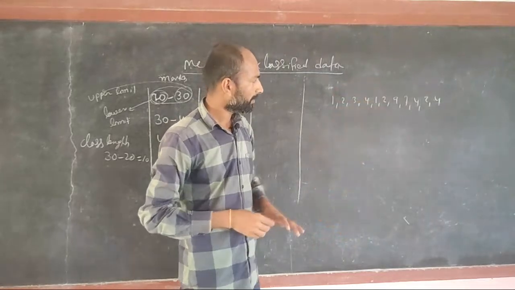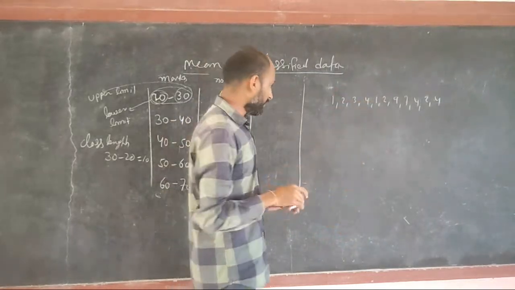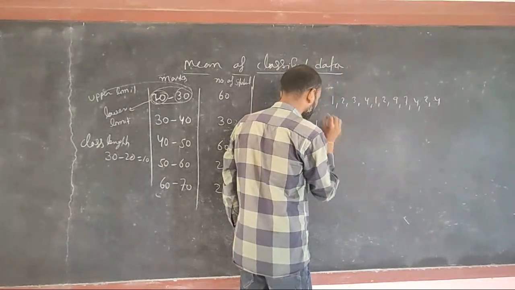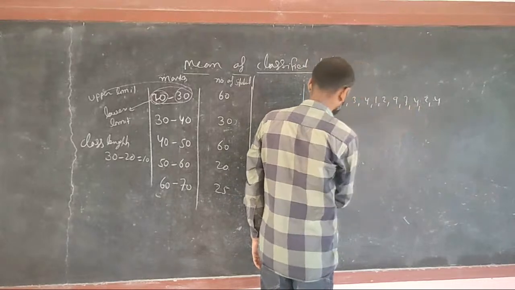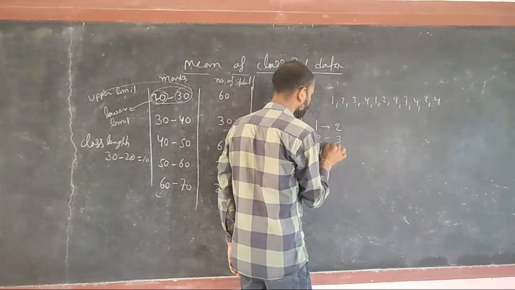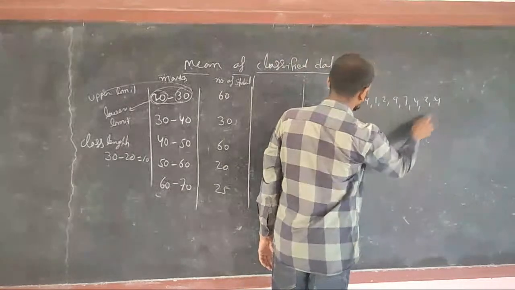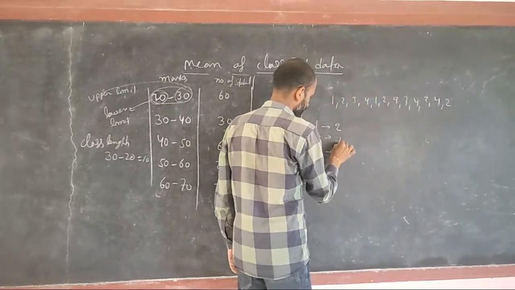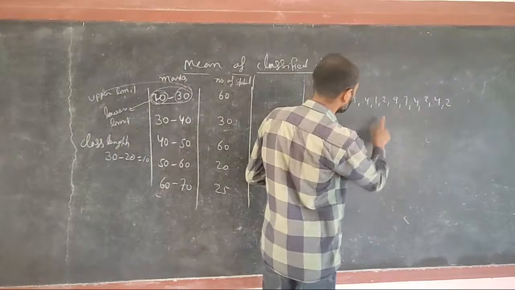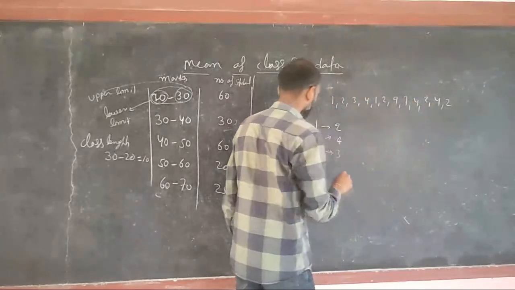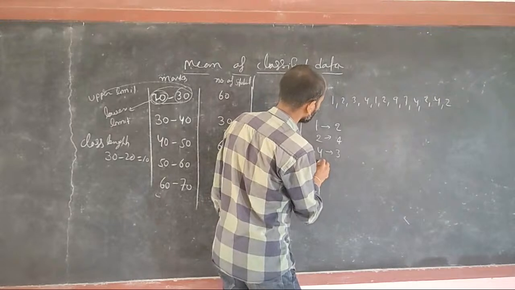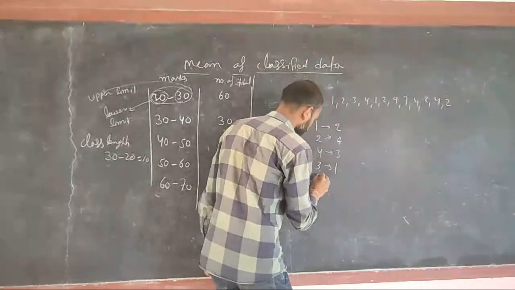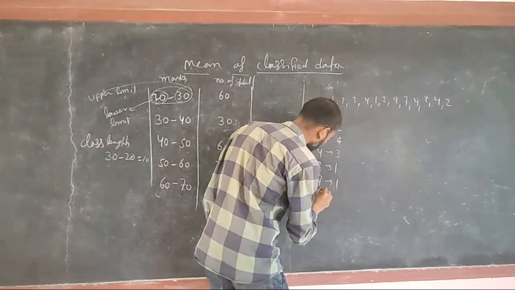How many times did 1 come? 2 times. 2 came 4 times. 4 came 3 times. 3 came only 1 time. 7 came 1 time and 9 also 1 time.